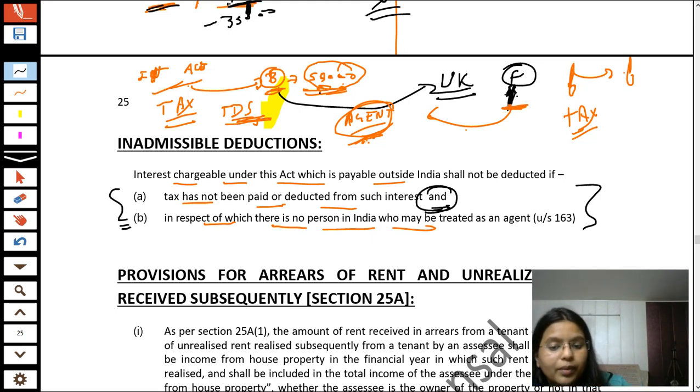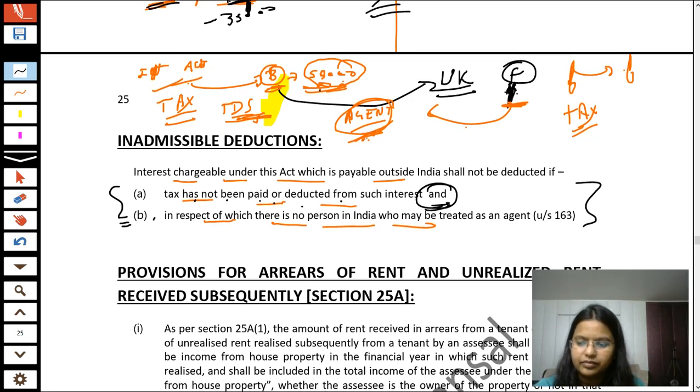Why is it cumulative? Because if tax has not been paid or deducted from such interest, but there is an agent in India, then no worry, why would it be inadmissible? If both cumulative conditions are satisfied, it means tax has not been deducted or paid from such interest, and there is no agent in India also, so it will be an inadmissible deduction.